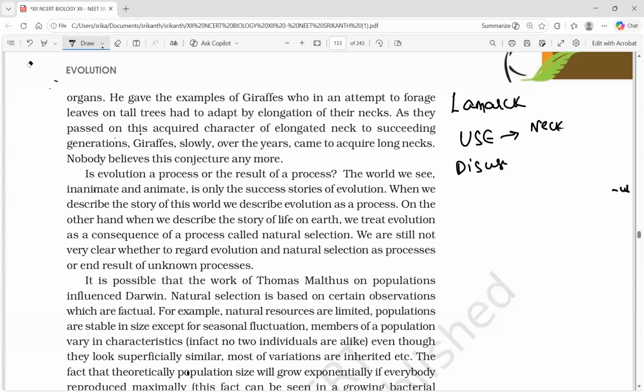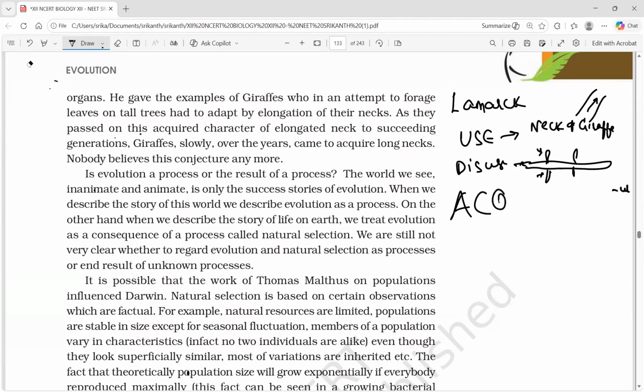He said that to catch the twigs, to catch the leaves higher up, the giraffe tried to extend her neck and neck extension happened. For disuse, the snake's limbs, we can say forelimbs and hind limbs. They didn't use these particular limbs, and slowly they reduced in size.